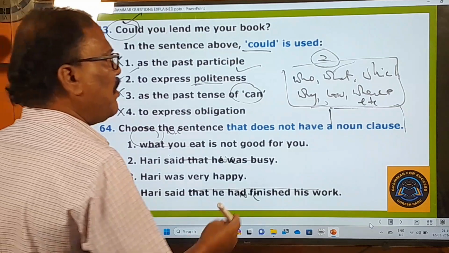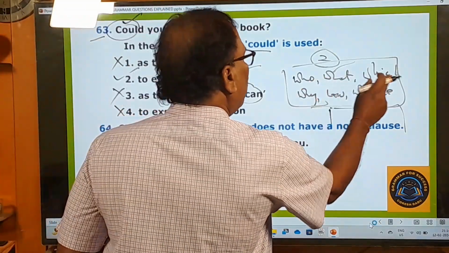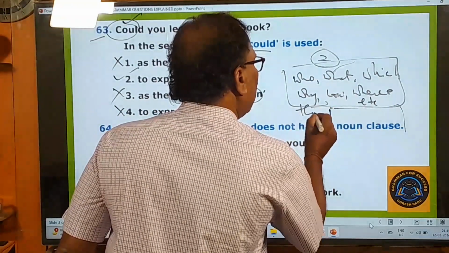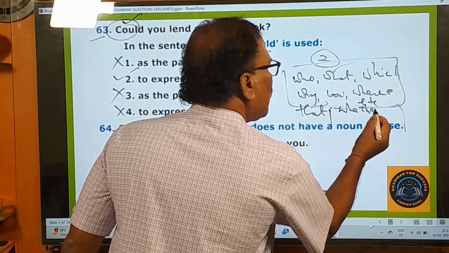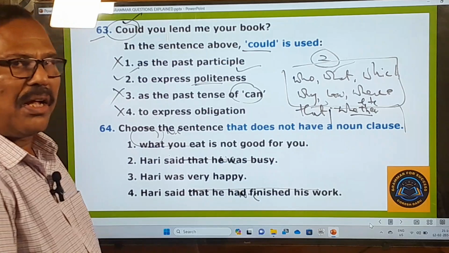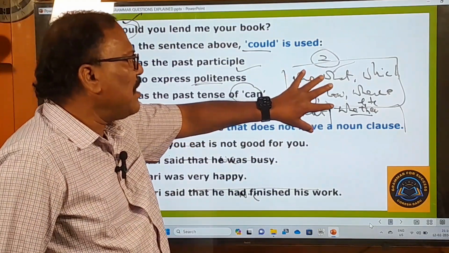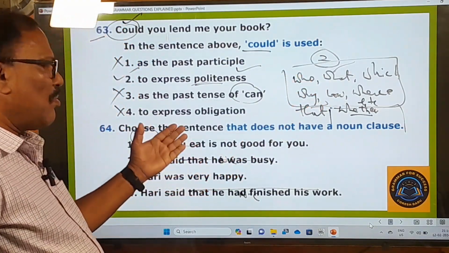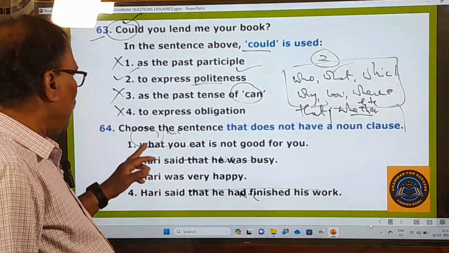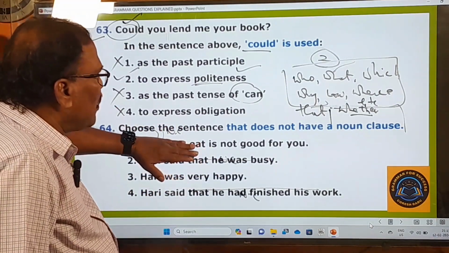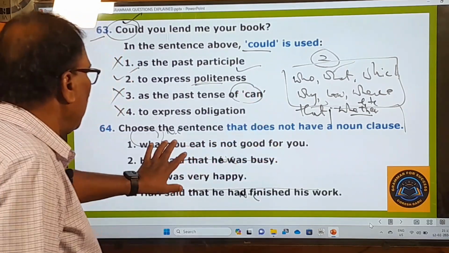Noun clauses begin with who, what, which, why, how, when, where, that, whether. There are so many things, so we have to understand all of them. The sentences beginning with them are called noun clauses, and before that one sentence must be there. Here, see, what you eat, this part is not good for you, right? This is a noun clause.